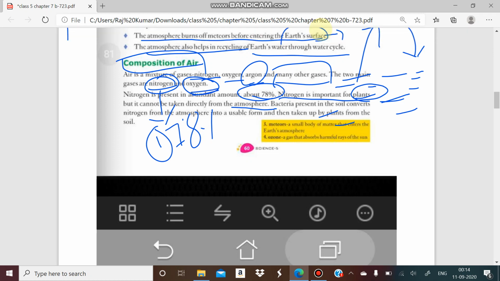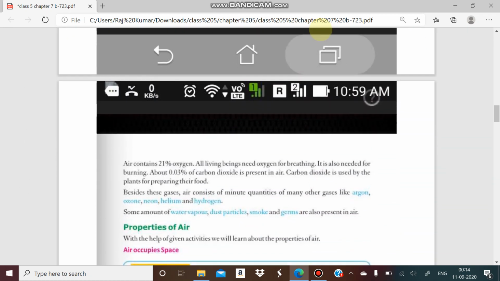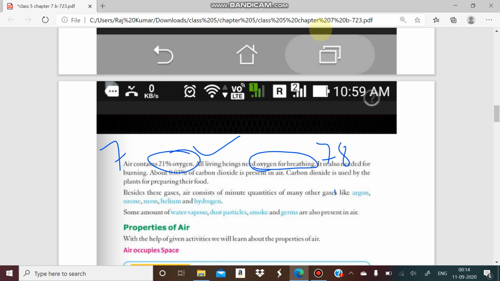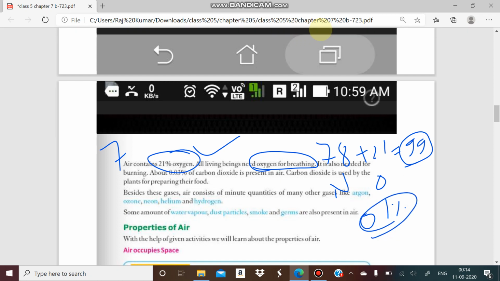And secondly, oxygen is present at around 21%. Oxygen is also essential for human beings and animals, because we breathe this air. Oxygen is essential for breathing. So we can say 21% oxygen, 78% nitrogen. If we calculate here, 78% is nitrogen and 21% is oxygen. So how much is the total? Around 99% of the gas composition is made up of nitrogen and oxygen. The remaining 1% of gases are made up of ozone, neon, helium, hydrogen, and argon.